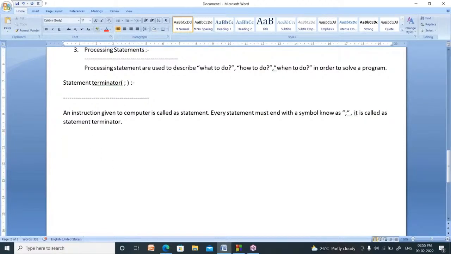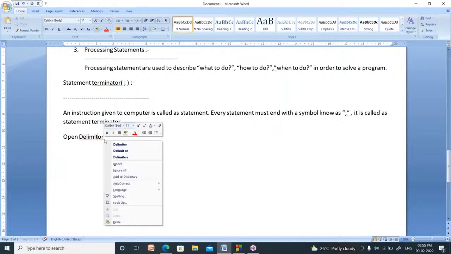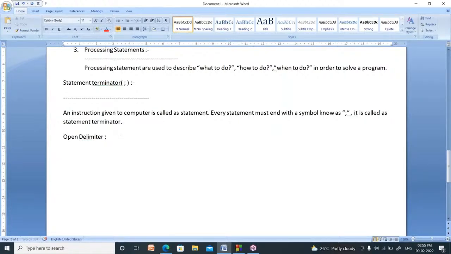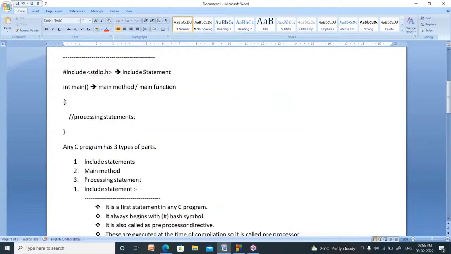That name is called as open delimiter. What is that? Open delimiter. Right. What is the symbol of this one? The symbol is open flower bracket. That is called as open delimiter. Why we typed here? It indicates the beginning of function. What is the use of this symbol? It indicates ending of the function.